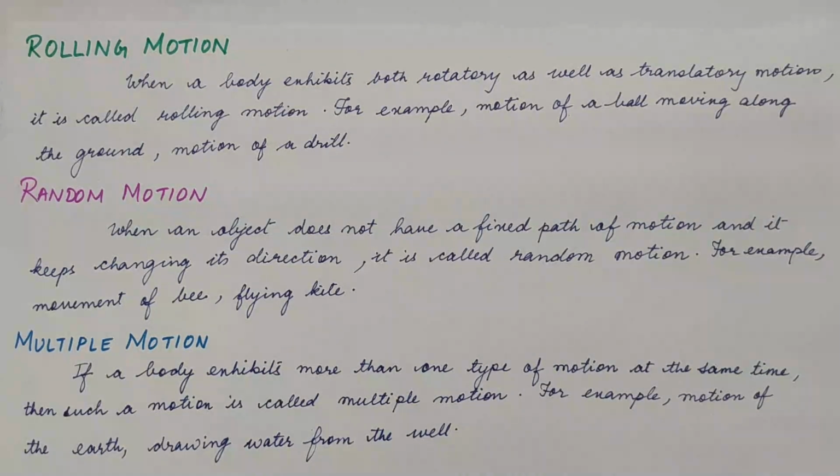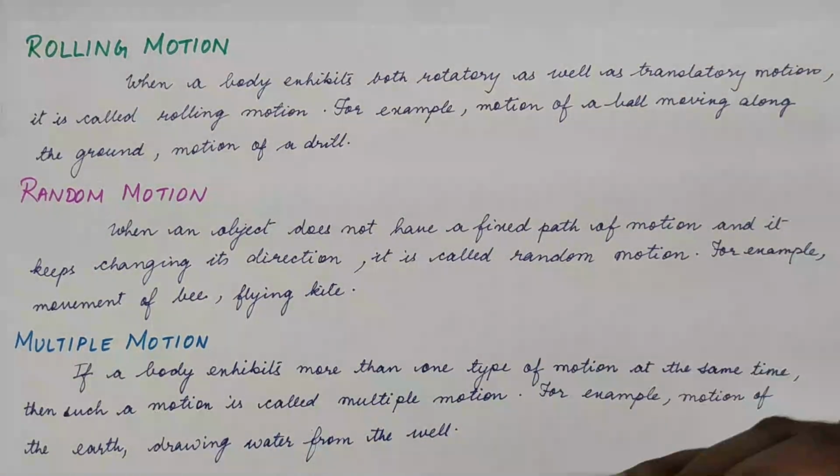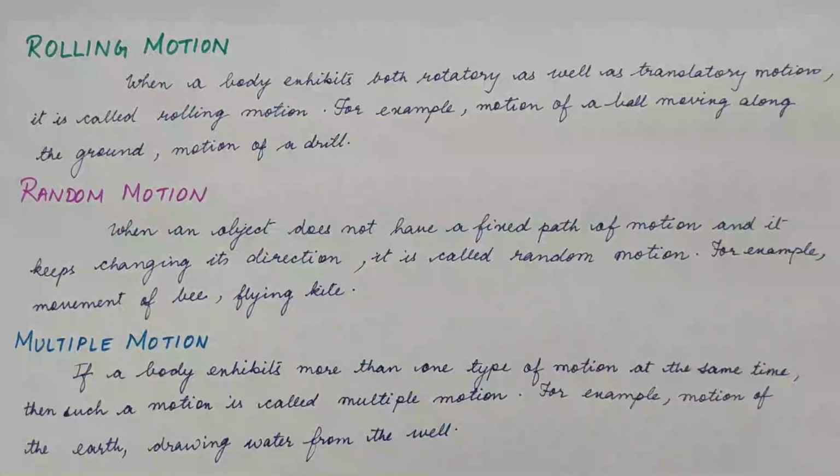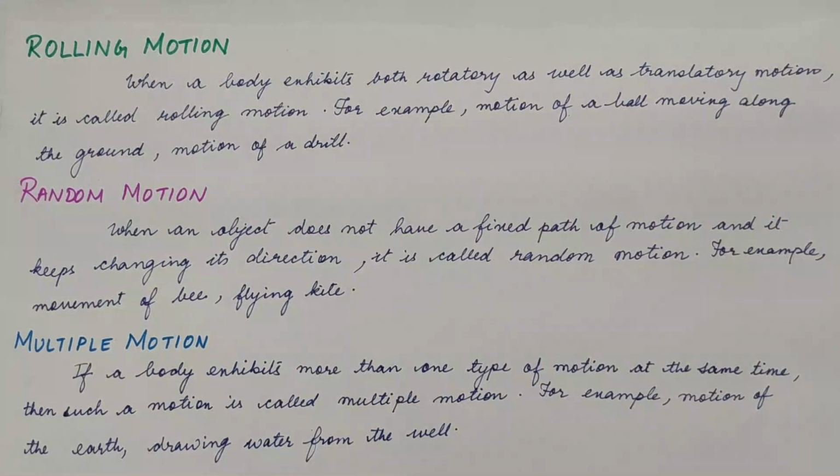Then comes the multiple motion. Now by the name itself, again you can understand that if it is showing more than one kind of motion, we can call it a multiple motion. So if a body exhibits more than one type of motion at the same time, then such a motion is called multiple motion. For example, the motion of the earth, how it's showing rotation and it's moving forward, revolution also, and it's moving in a curvilinear path.